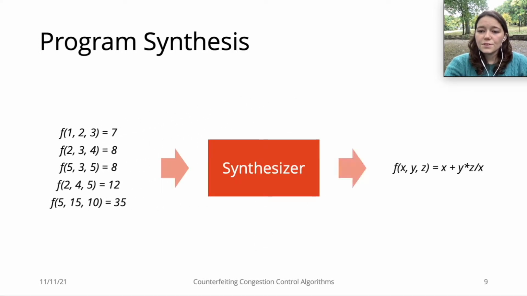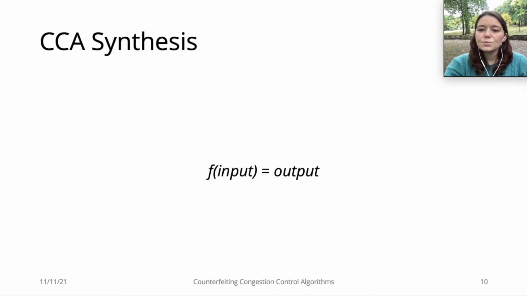To do so, we feed the input-output pairs to a synthesizer, and the synthesizer will return a function that will produce a desired output for each input. Our goal is to use program synthesis to reverse engineer a CCA. To do that, we consider the same input-output structure for the CCA.